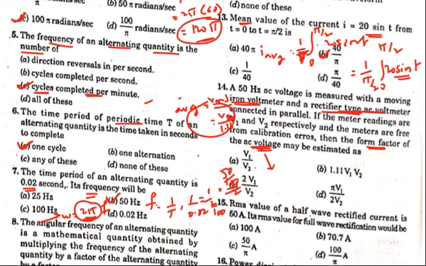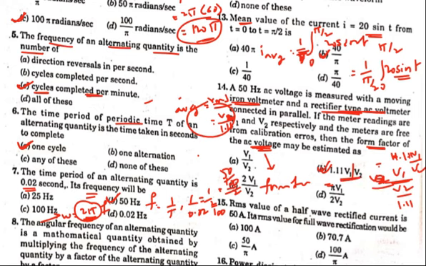What will you get? AC voltage form factor. Form factor is equal to RMS value by average value. RMS value is V1 here, and V2 by 1.11 is the average value you have got. So you will get 1.11 V1 by V2. Hope you understood. Nothing is here.